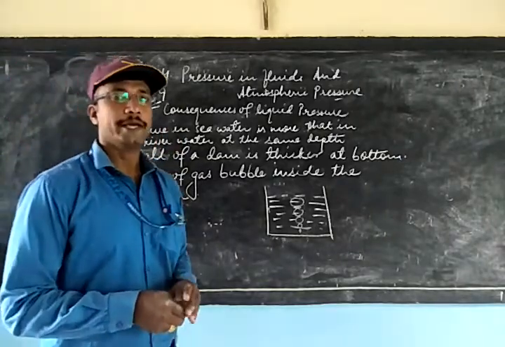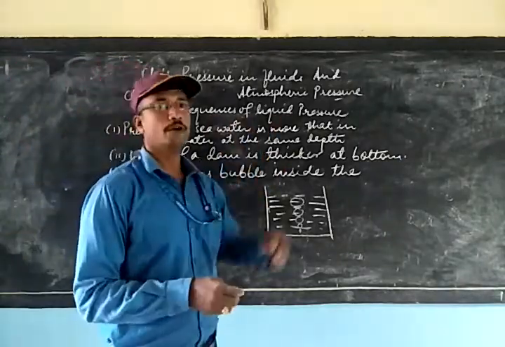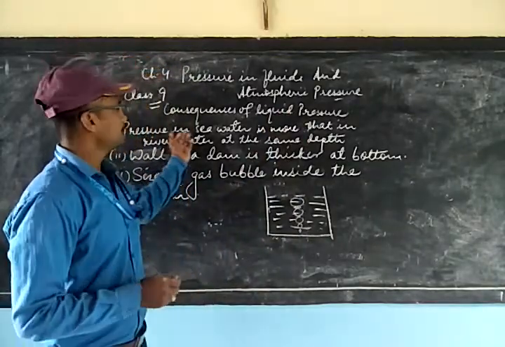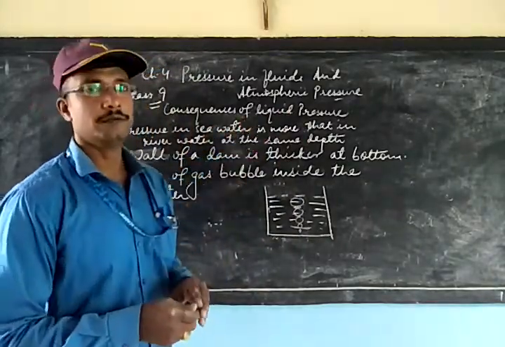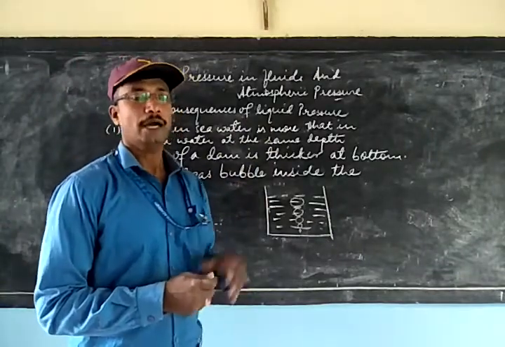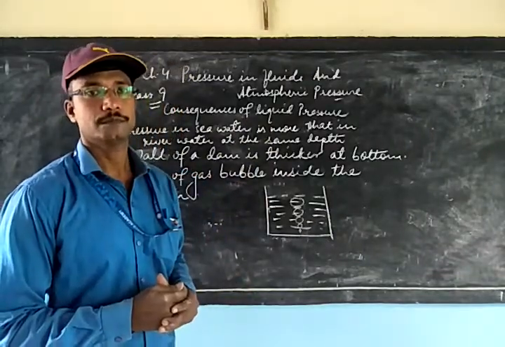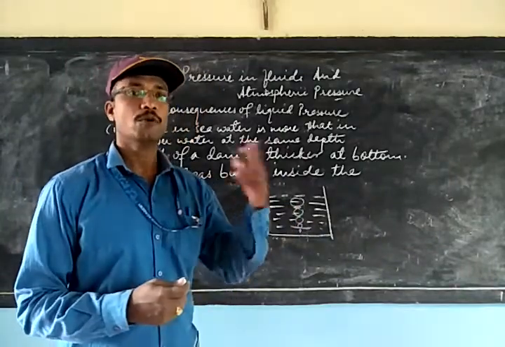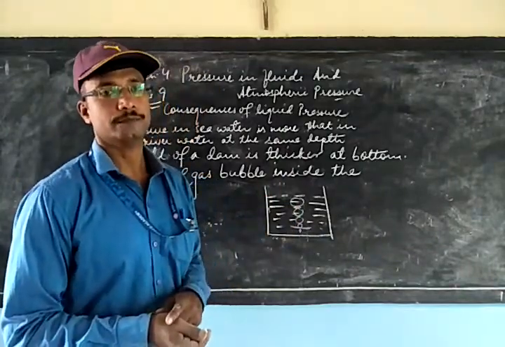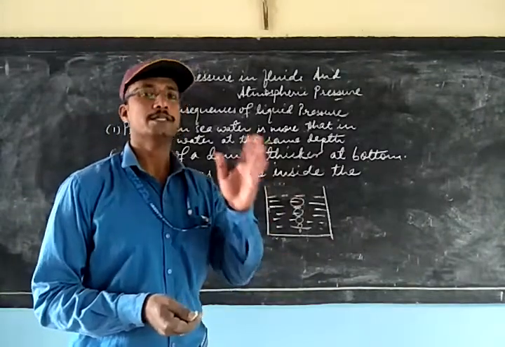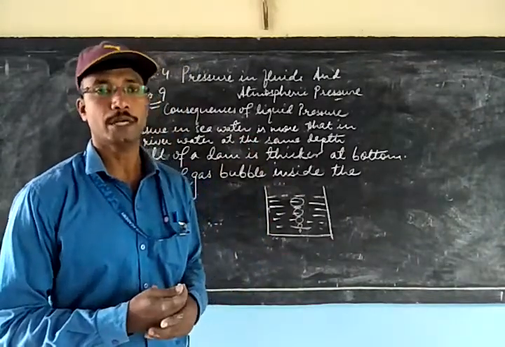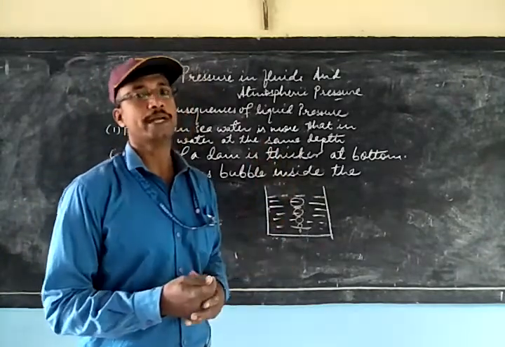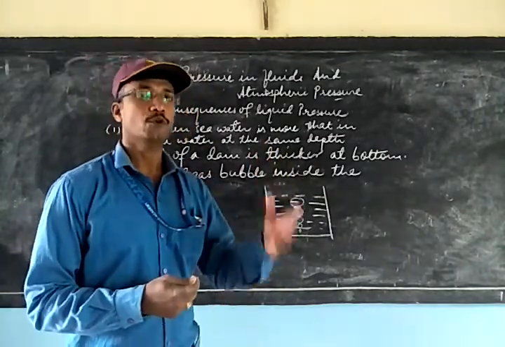Okay, our next topic is consequences of liquid pressure. You can see pressure in sea water is more than in river water at the same depth. The reason is that sea water has a density more than the density of river water, and we know that pressure is directly proportional to density of the liquid. So sea water, because it has more density, will exert more pressure.